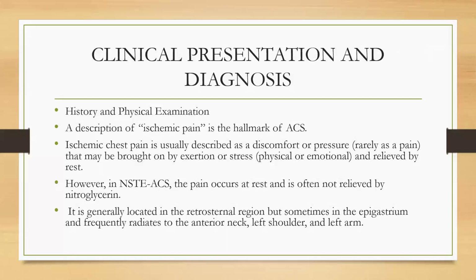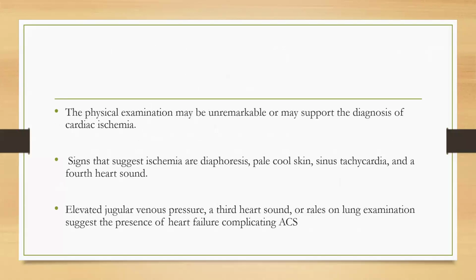Now regarding clinical presentation and diagnosis. Regarding history and physical examination, the description of ischemic pain is the hallmark of ACS. Ischemic chest pain is usually described as discomfort or pressure that may be brought on by exertion or stress and relieved by rest. However, in NSTEMI ACS, the pain occurs at rest and is often not relieved by nitroglycerin. It is generally located in the retrosternal region, but sometimes in the epigastrium, and frequently radiates to the anterior neck, left shoulder, and left arm. The physical examination may be unremarkable.